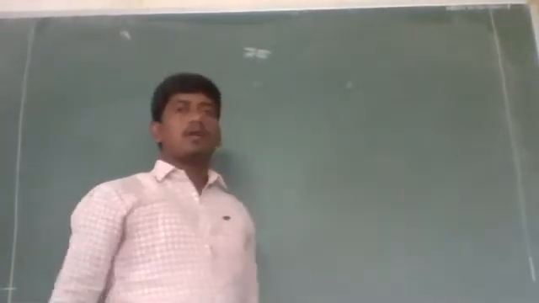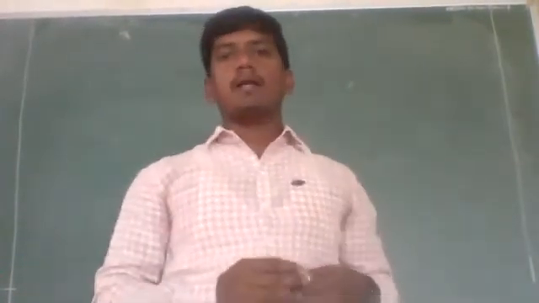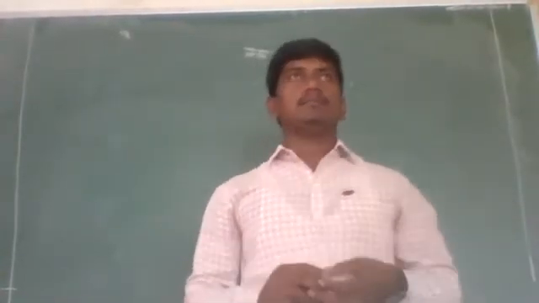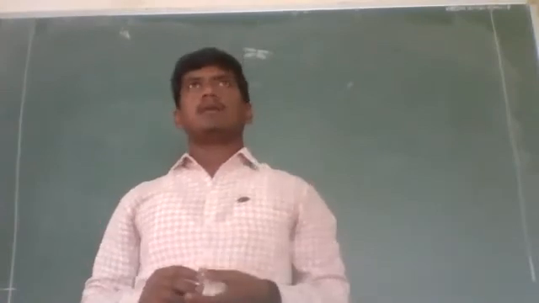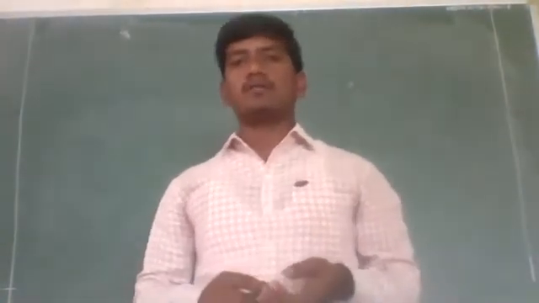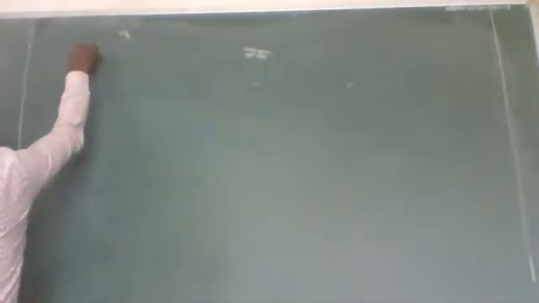Last lecture we have seen the definition of a graph, what is a null graph, what is a loop, parallel edges, adjacent vertices, and what is the degree of a vertex, pendant vertex, isolated vertex. Now let us see what is an even and odd vertex.